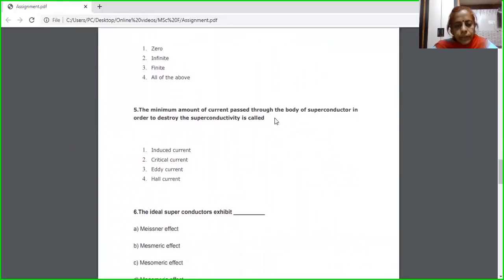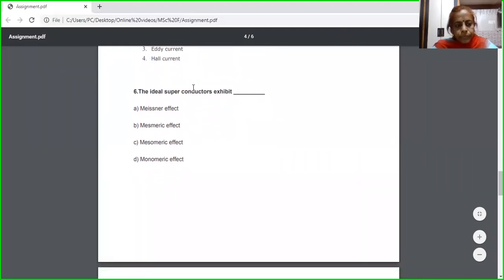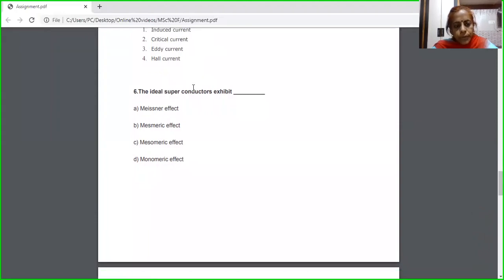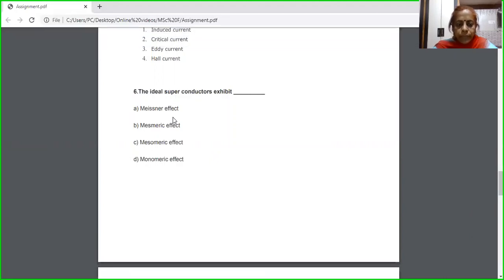Fifth is: the minimum amount of current that can be passed through a superconductor in order to destroy the superconductivity is termed as, you have to choose among these 4 options: induced current, critical current, eddy current, or Hall current. The 6th MCQ which I am giving you is: the ideal superconductors exhibit, I am writing 4 effects. Which effect is exhibited by the ideal superconductors? You have to name that effect.